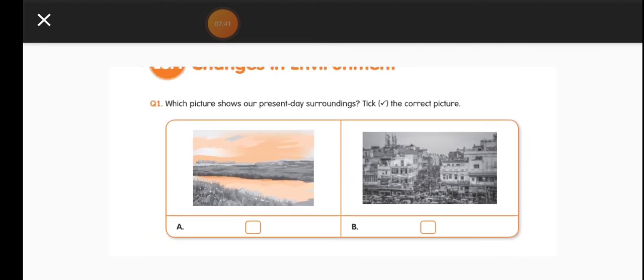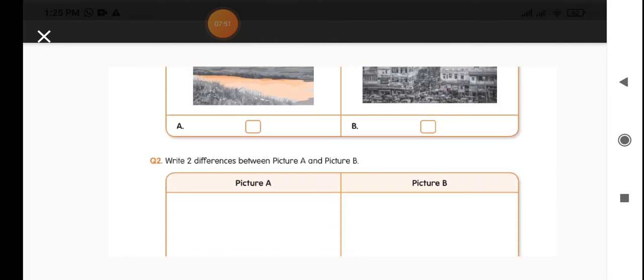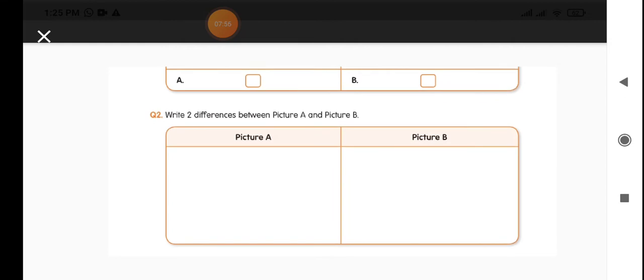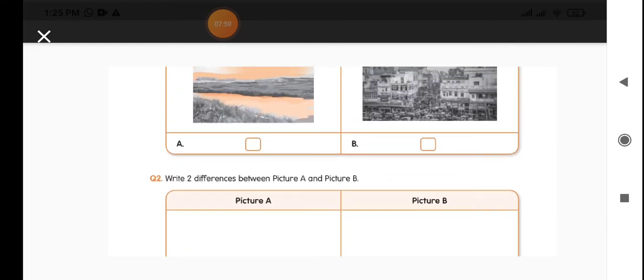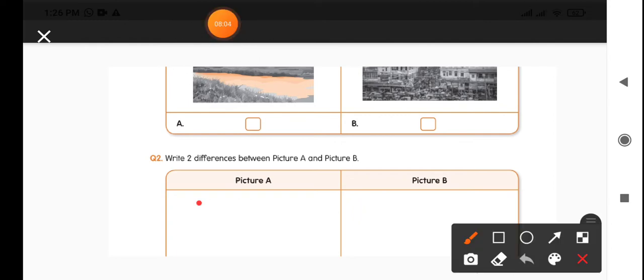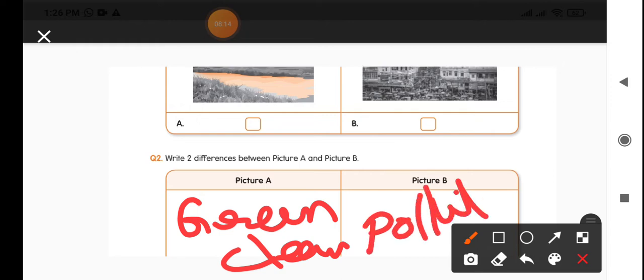Which picture represents the present day surrounding? You just tick that picture. So it is obviously B picture because there are huge buildings and too much population. Write two differences between picture A and picture B. Picture A is very green and clean, whereas picture B is completely polluted, full of buildings, factories, and all.